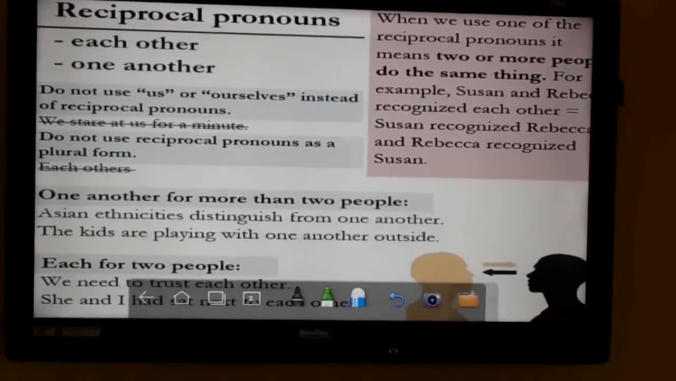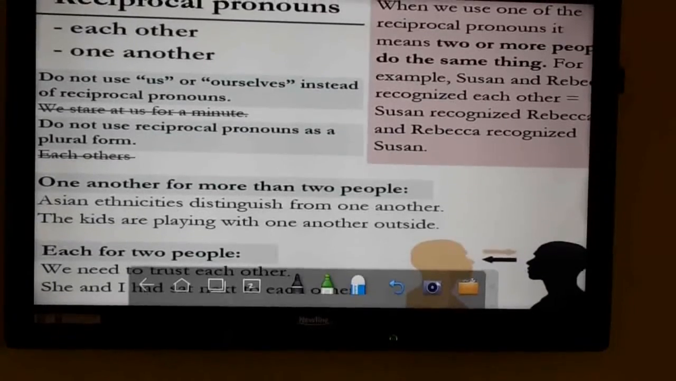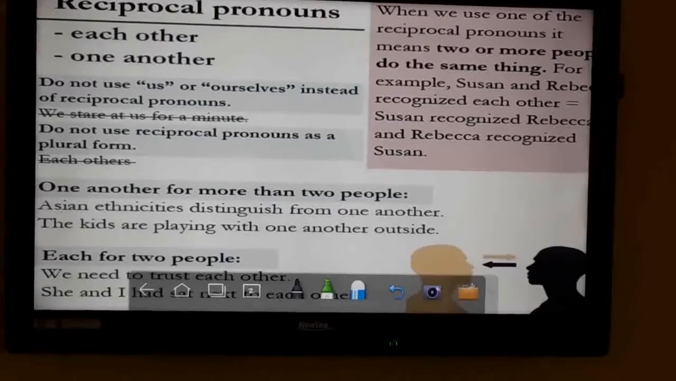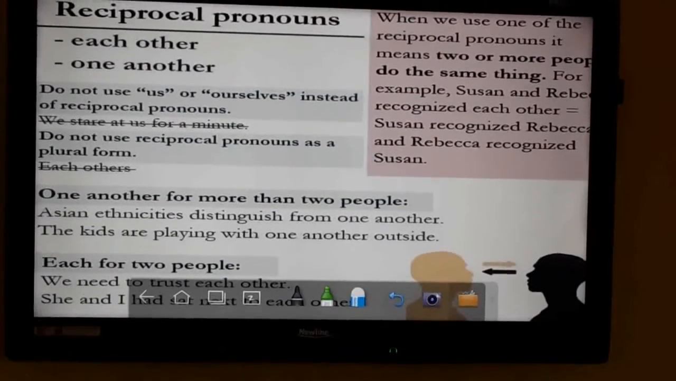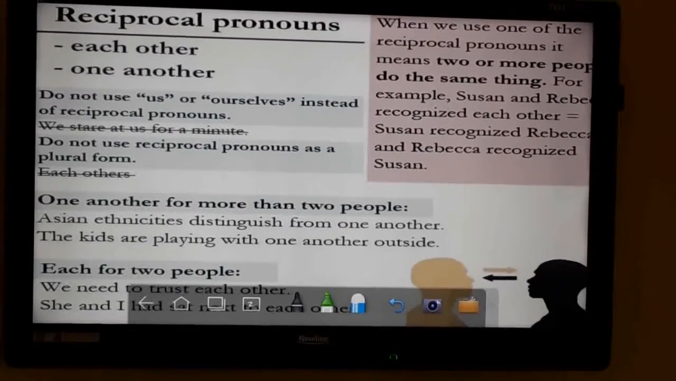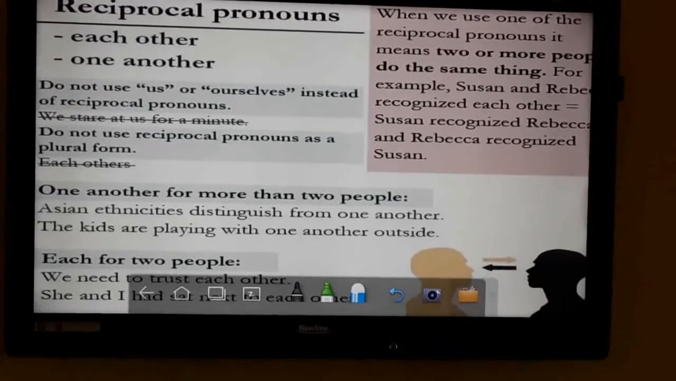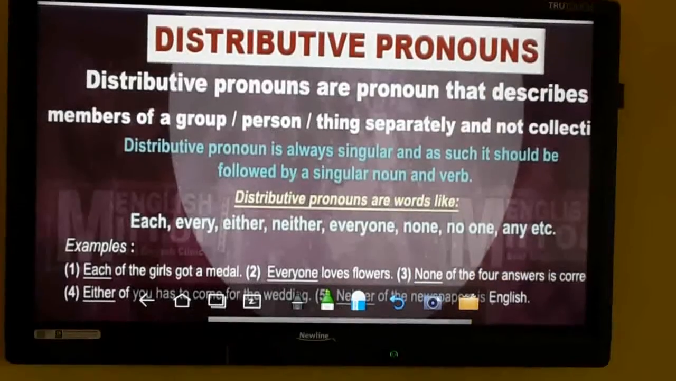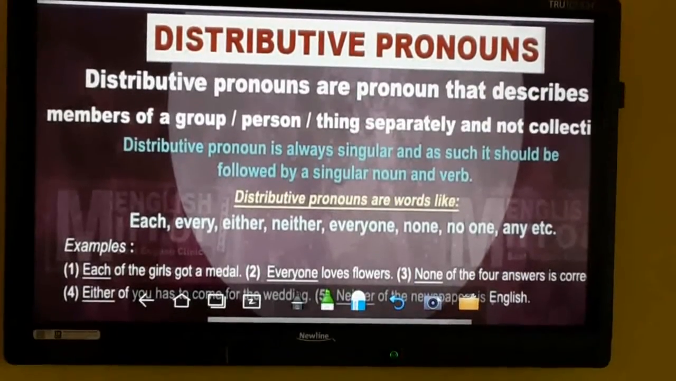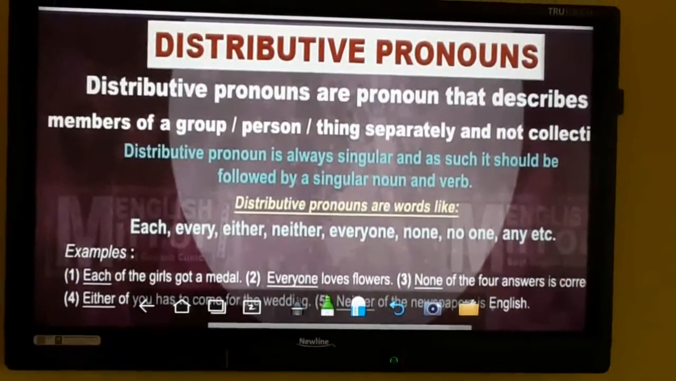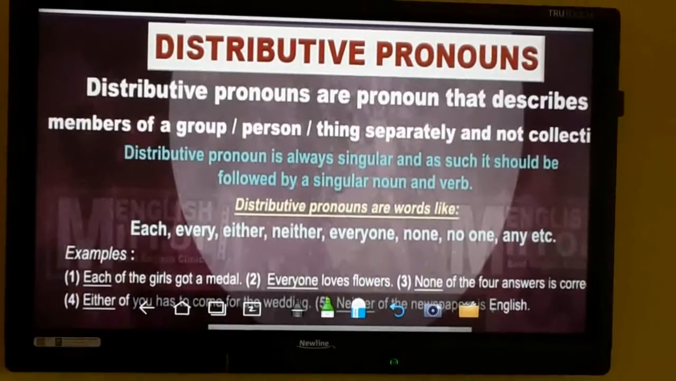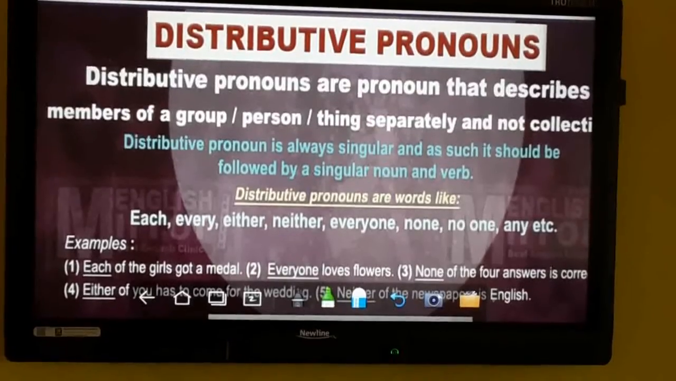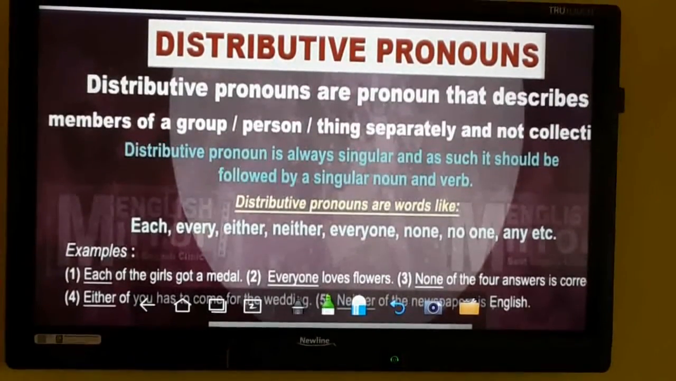Here you can see the examples. Asian ethnicities distinguish from one another. One another is the reciprocal pronoun here. The kids are playing with one another outside. So one another is the reciprocal pronoun you can see here. So distributive pronouns, the examples are each, none, everyone, either. It describes the member of a group, person, thing separately and not in a collective way.